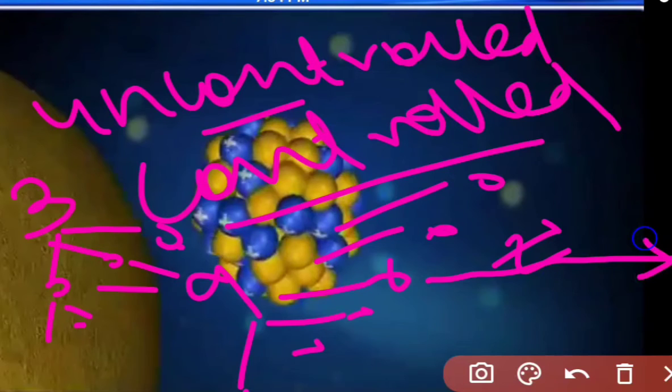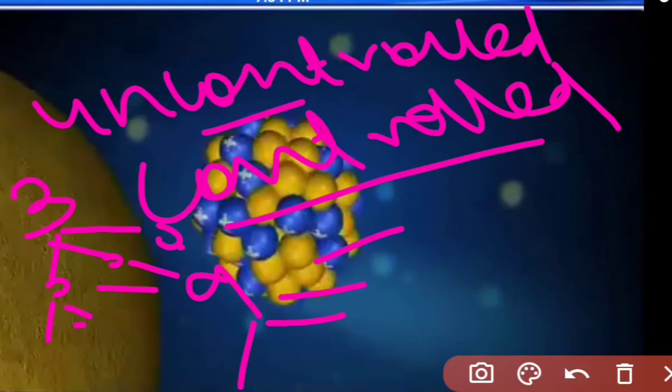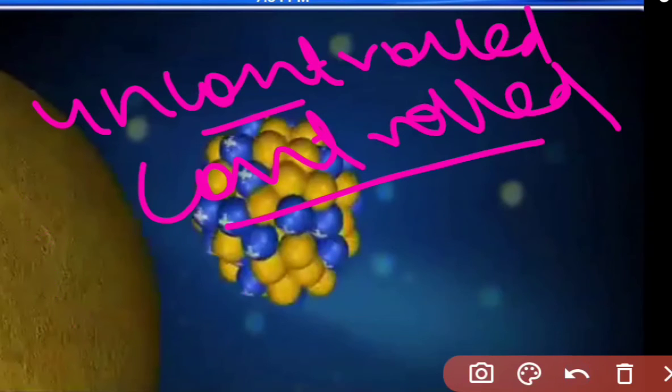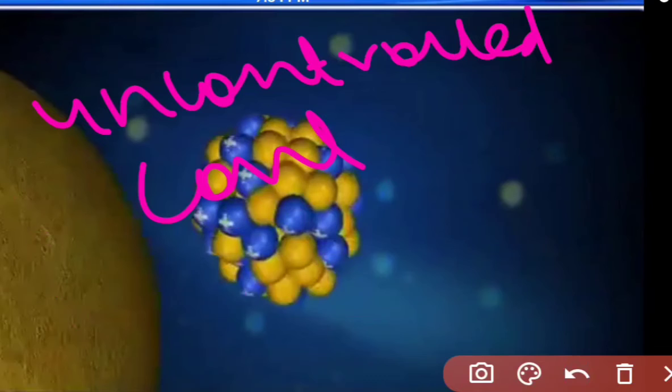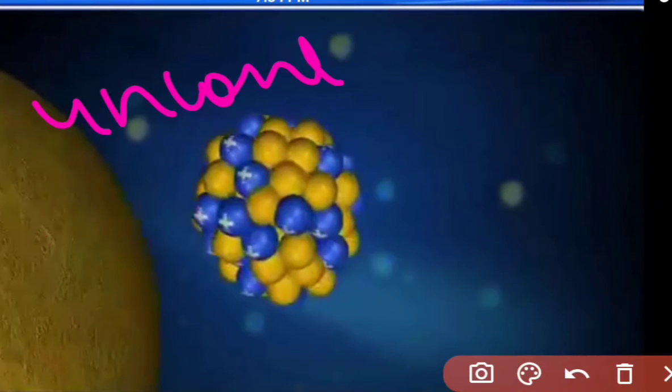If it keeps going like this, what happens? An example of an uncontrolled chain reaction is the atom bomb. The atom bomb produces massive destruction on mankind. In World War II we have studied there was such destruction, and even now the people who are living have side effects because of this. It is possible to calculate the energy released in the chain reaction.